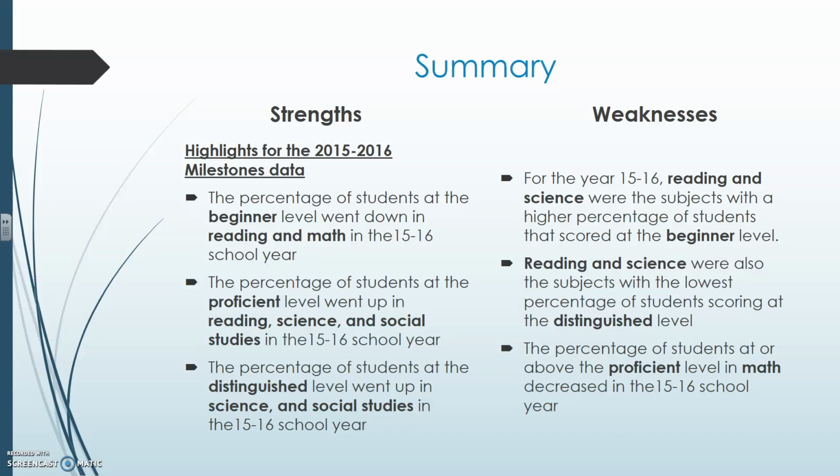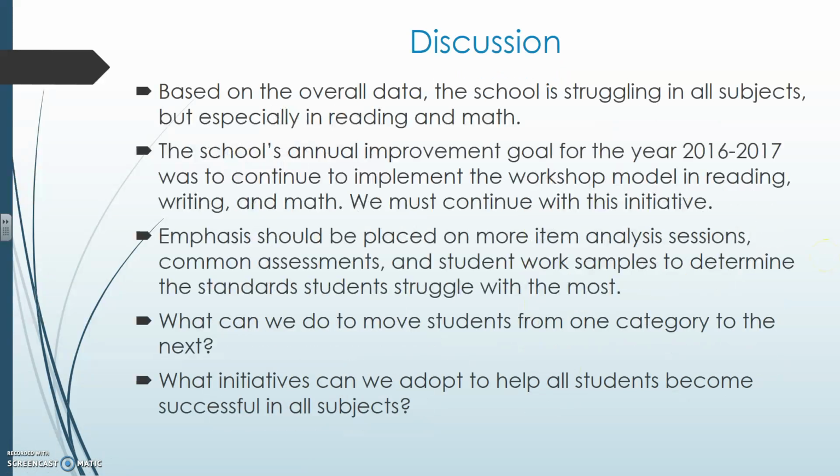For the year 15-16, reading and science were the subjects with a higher percentage of students that scored at the beginner level. Reading and science were also the subjects with the lowest percentage of students scoring at the distinguished level. The percentage of students at or above the proficient level in math decreased in the 15-16 school year. We were expecting the math scores to be higher at that level the second time we took that test, but it was not the case. And we can also see a reading and science trend going on. We probably need to concentrate on that as well.